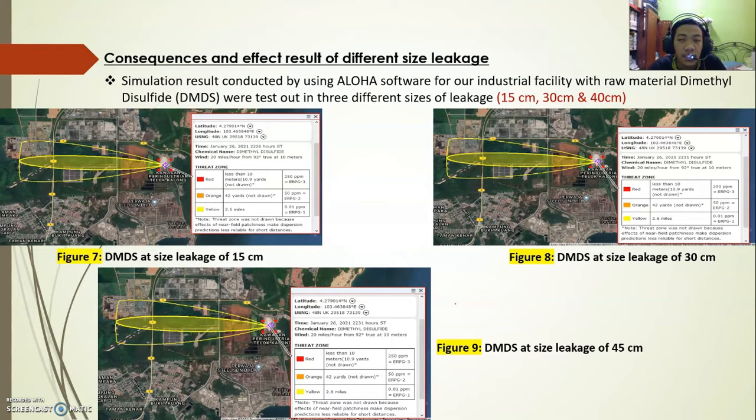The leak is from the whole of the tank, which is 35% full of its capacity. A flat homogeneous surface is assumed with no inversion height, while the humidity is 50%. The chemical escapes as a liquid and forms an evaporating puddle. The distribution ppm of the DMDS was divided into 3 categories, which are yellow, orange, and red. The source of the leakage strength data for various sizes of leakage in the ALOHA simulation equation is shown in Table 3.